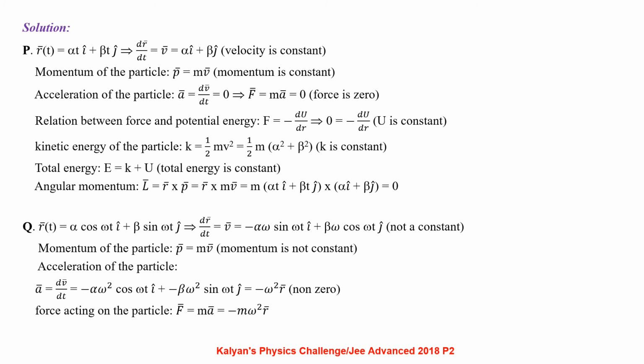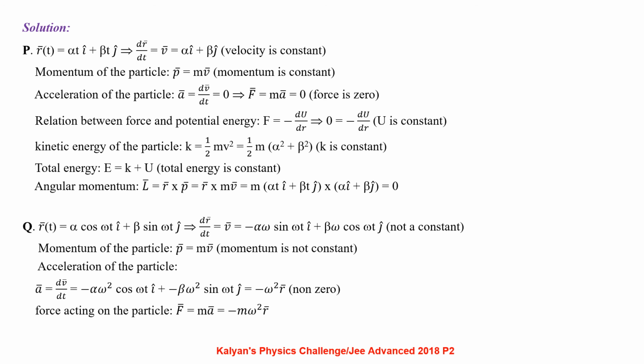Kinetic energy of the particle K equal to half m v square, that is half m into alpha square plus beta square, so K is constant. Total energy E equal to K plus U, we can see is a constant value. Angular momentum L bar equal to r bar cross p bar, that is r bar cross m v bar, m times alpha t i plus beta t j cross alpha i plus beta j, which is 0.